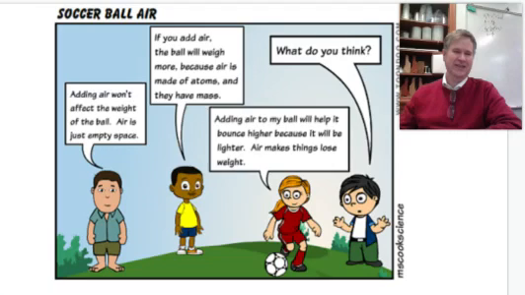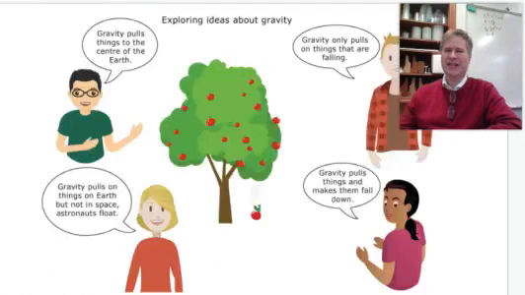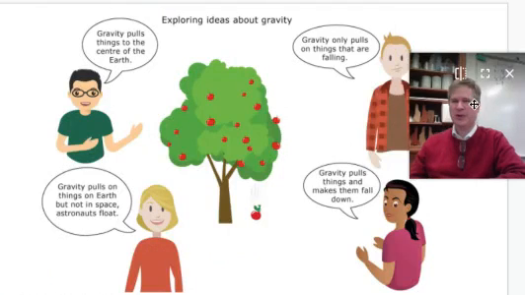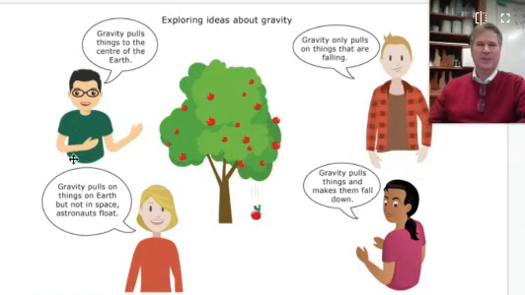The next slide is actually about gravity. I don't think it was made for the same reason. But I'll start down here in the bottom left-hand side. This person says, "Gravity pulls on things on Earth, but not in space. Astronauts float." This next one says, "Gravity pulls things to the center of the Earth." Center is spelled correctly if you're in England.